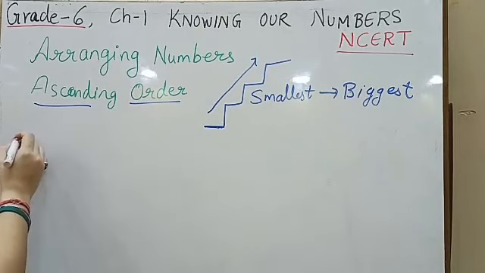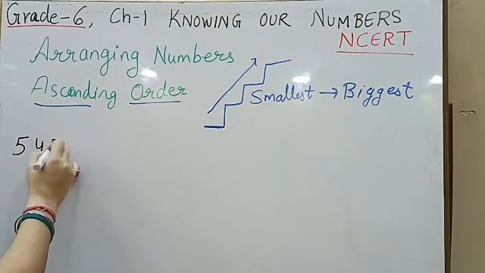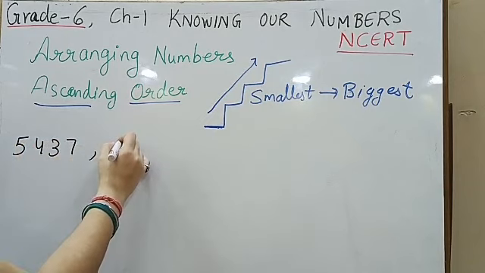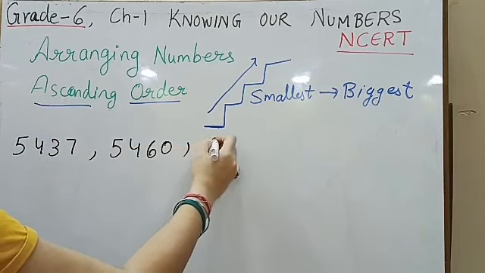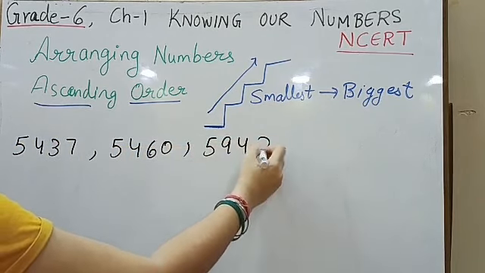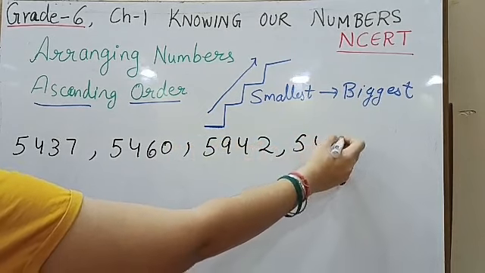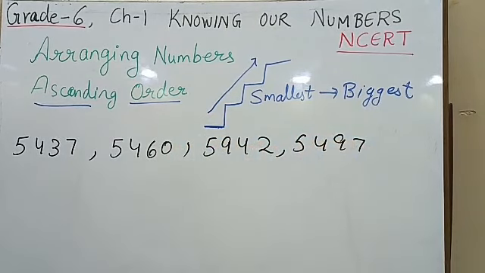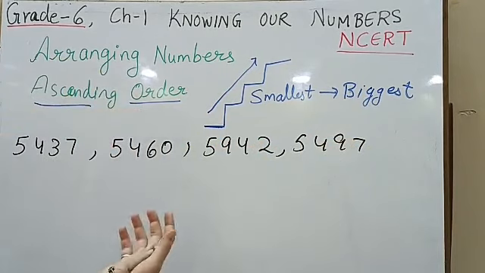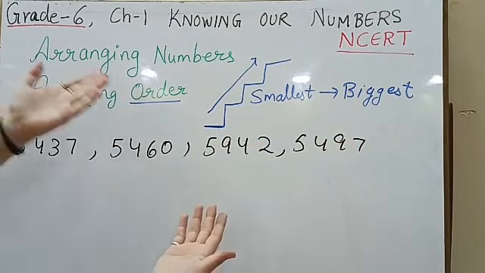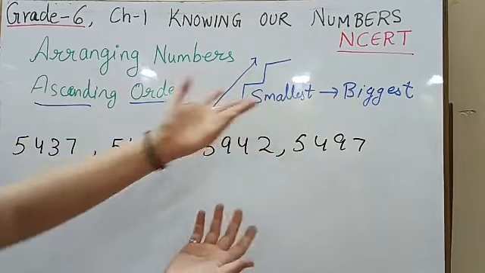If I have the numbers 5437, 5460, 5942, 5497. Now, while arranging the numbers into ascending order, we need to see which number is the smallest one and which is the biggest one.